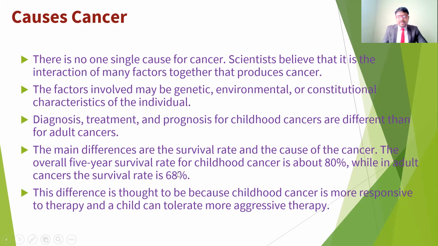Overall, the 5-year survival rate for childhood cancer is about 80%. So more than 80% of children are going to survive until 5 years. While in adults, the cancer survival rate is 68%, so the percentage decreases a little bit. The difference is because childhood cancer is the most responsive to therapy, and a child can tolerate more aggressive therapy compared to adults. So who are going to get the childhood cancers?